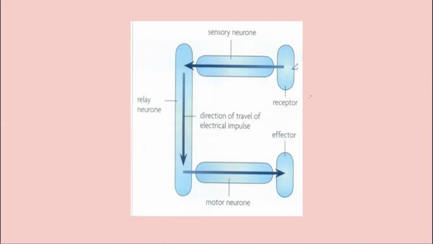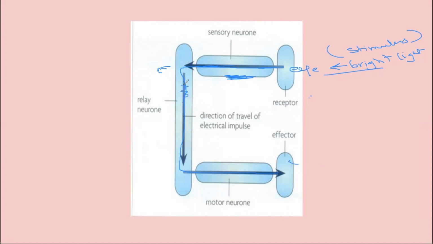This is your receptor. For example, this is your eye. So the bright light is falling into your eye. So this is the bright light. What is bright light? Bright light is the stimulus. So your eye receptor cells have received the stimuli, and in the form of free mobile ions, the impulse is going from the sensory neuron, so this is the sensory neuron, into the spinal cord. The data is processed and the response is coming through the spinal cord into your motor neuron, to your effector muscle. So your pupil will become smaller and you will blink your eye.